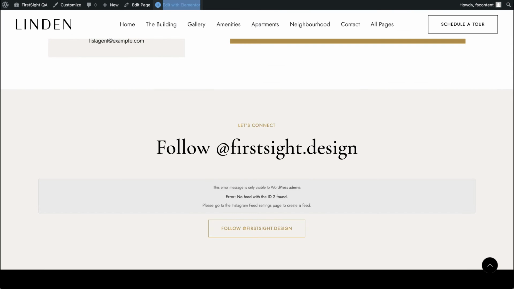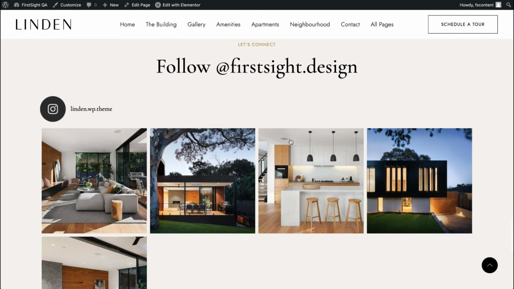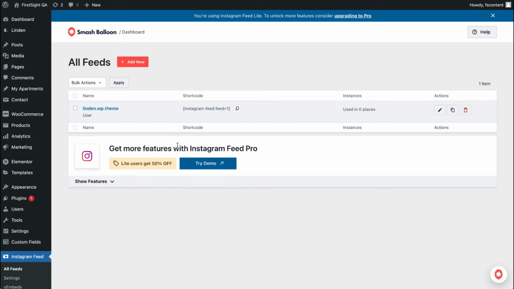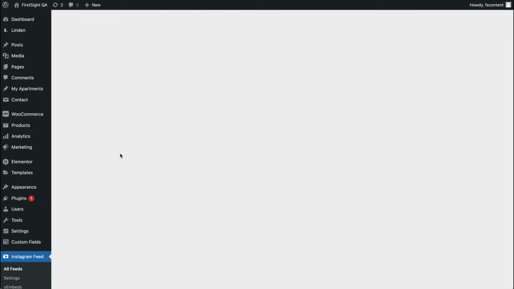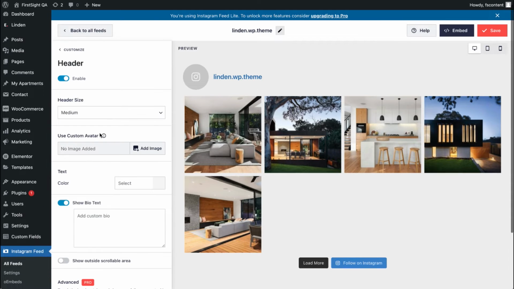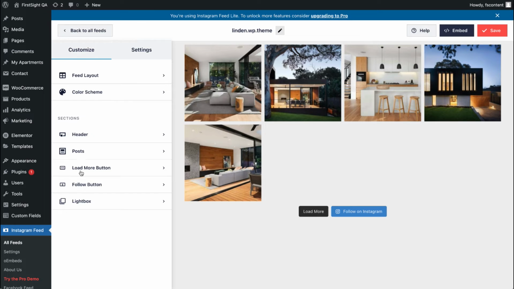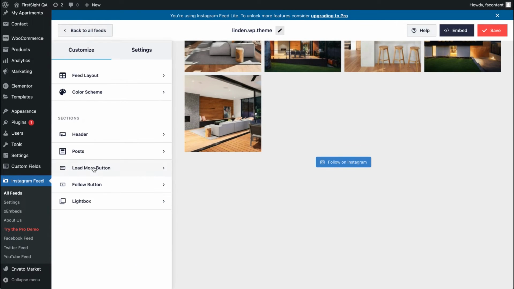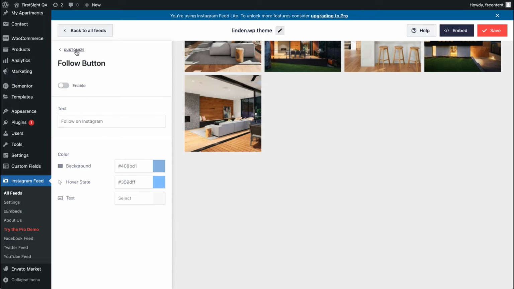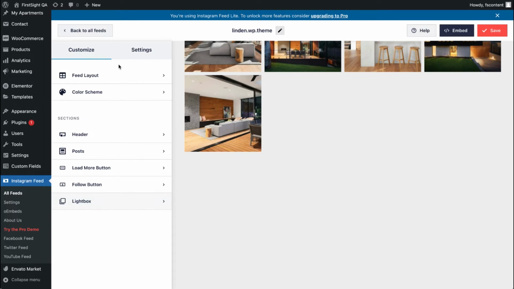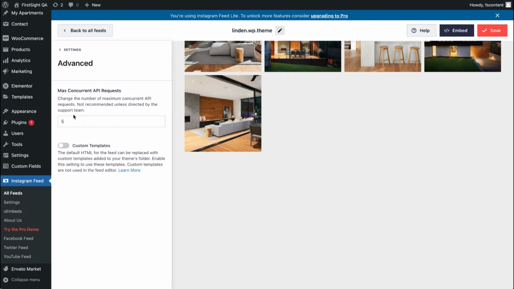Okay, so let's see what we have here. Let's scroll down. Yeah, we can see here our Instagram account, but we need to set it up. So go to your feed, header, disable default header, go back, posts, that's all right. Load more button, disable, let's go back. Follow button, disable, let's go back. And go to settings, advanced, enable custom templates.